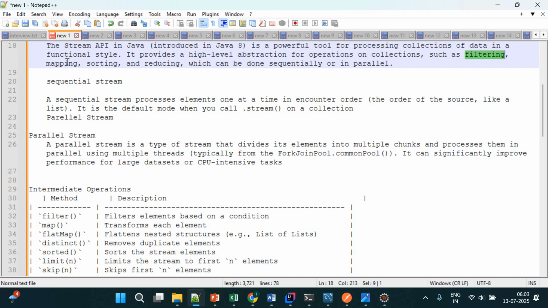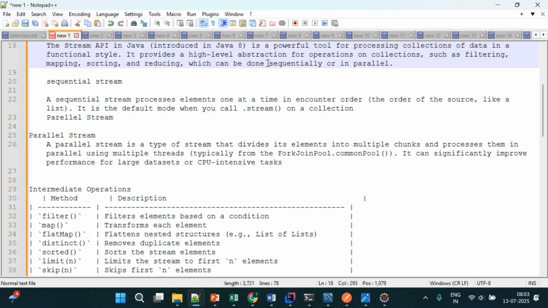I want to map the data with a specific type. I want to sort the data according to age, or name, or email, or mobile number, whatever it could be, right? Reducing the data. All these kinds of operations we perform with streams. So one thing you have to understand is that streams are used only for processing collections of data. It is not a kind of data structure, right?